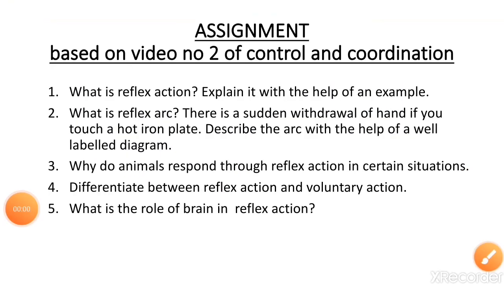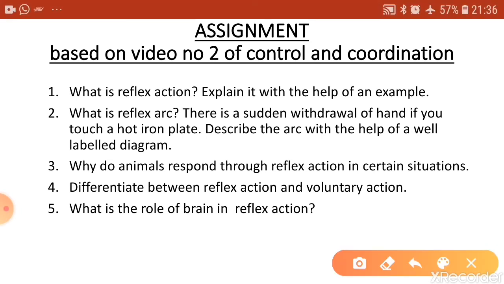On the basis of the video that you have watched, here are some questions that you have to answer in your assignment copies. The first question is, what is reflex action? Explain it with the help of an example. What is a reflex arc? There is a sudden withdrawal of the hand if you touch a hot iron plate. Describe the arc with the help of a well labeled diagram. Next question, why do animals respond through reflex action in certain situations? Next, differentiate between reflex action and voluntary action. And lastly, what is the role of the brain in reflex action?